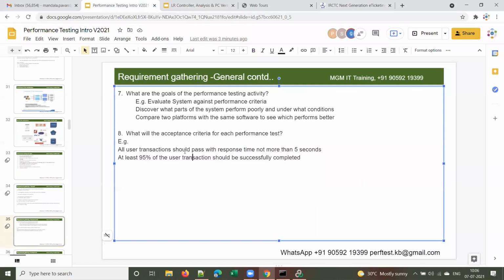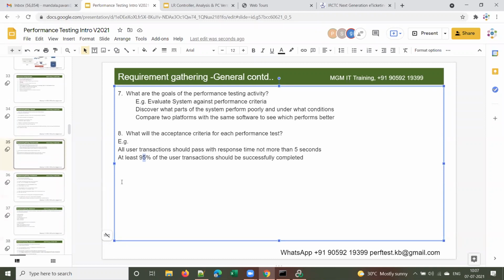And some clients will say 95% of the user transactions should be successfully completed. There should not be more than 5% failure. Or some clients will ask that there should not be more than 1% failures, meaning 99% of the transactions should be completed. I can accept only a 1% failure rate. So you have to ask what the acceptance criteria is. Are we good so far?